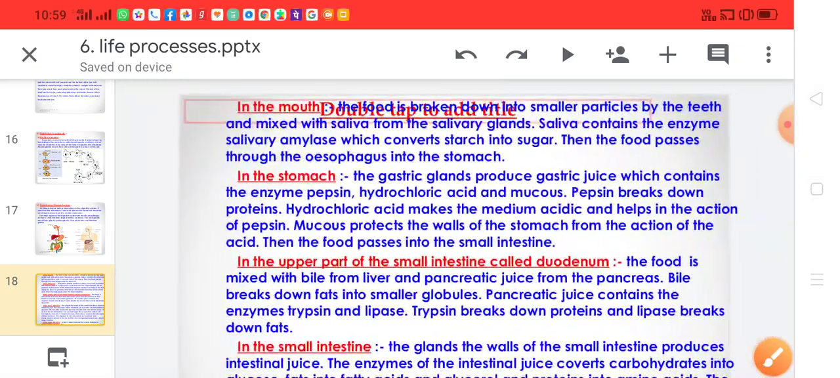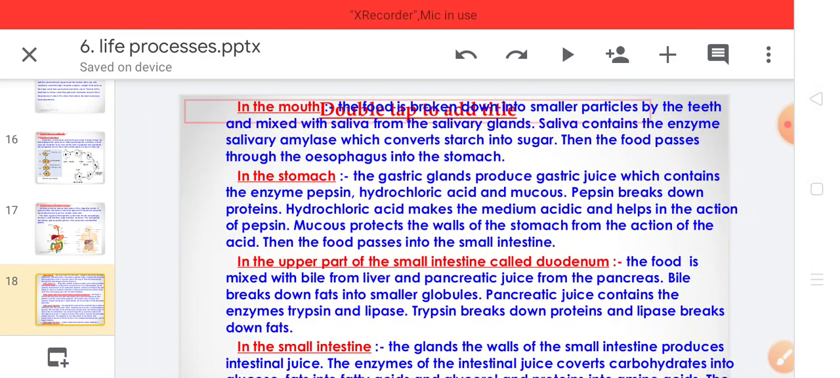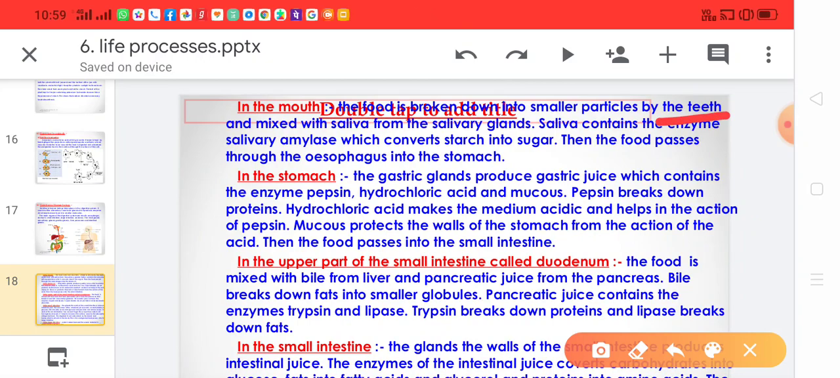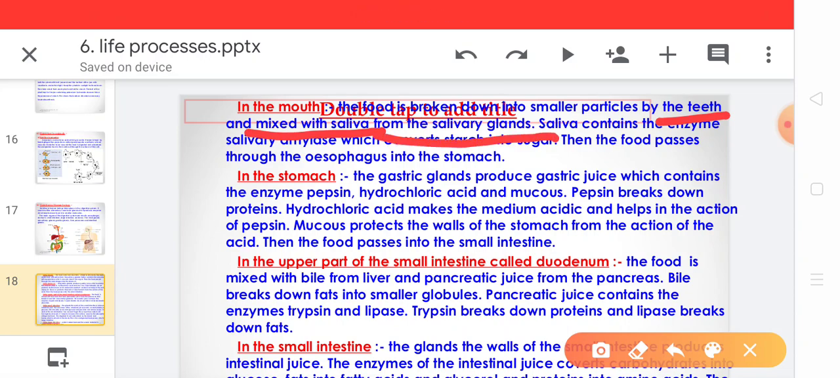In the mouth, the food is broken down into smaller particles with the help of teeth. Teeth are present in the mouth, and the bigger pieces of food are chewed with the help of teeth and broken down into smaller particles or smaller pieces. This food in the mouth is mixed with saliva from the salivary gland, because the salivary gland secretes saliva. So teeth help to mix the food with the saliva with the help of the tongue.